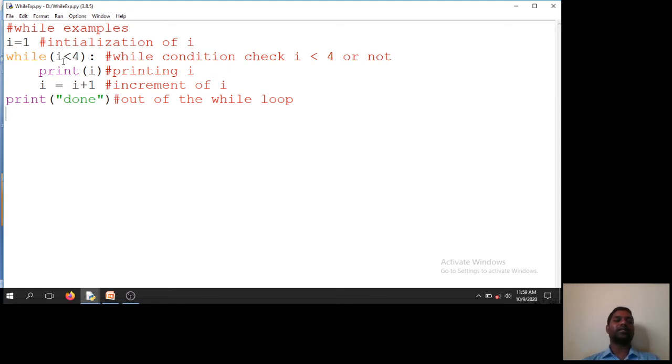And now, as I said in the last class, what will happen in this execution? First it will check the i value. First I will write in the comment for the execution part also.